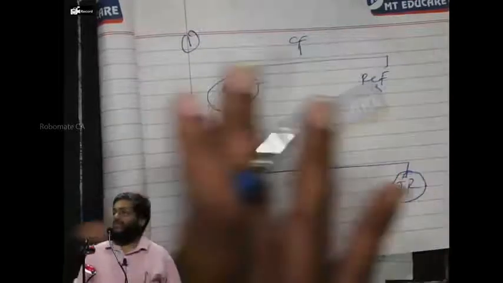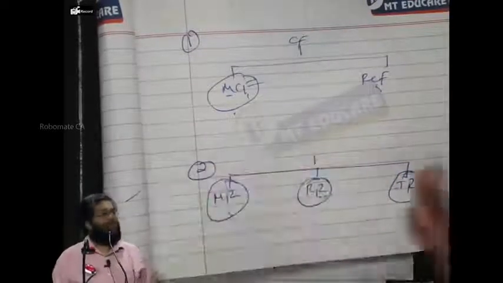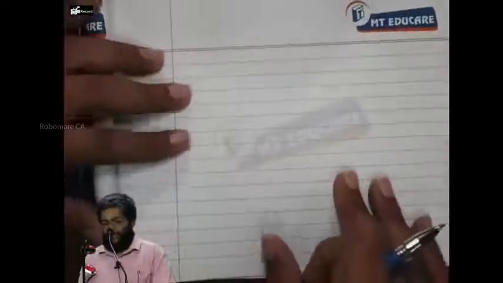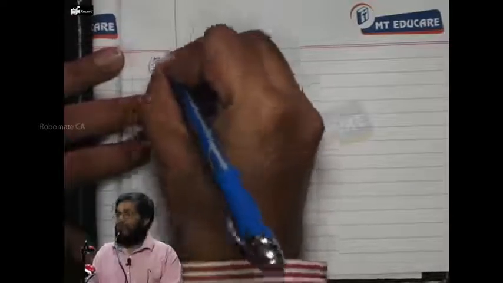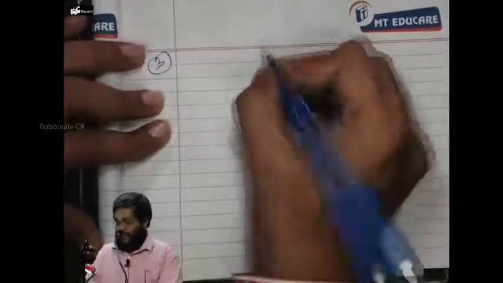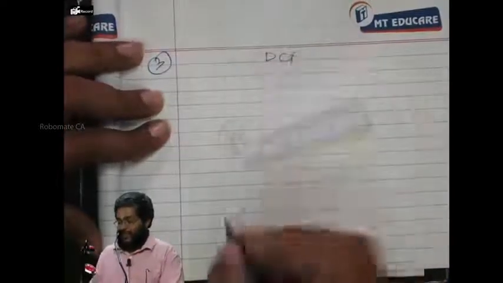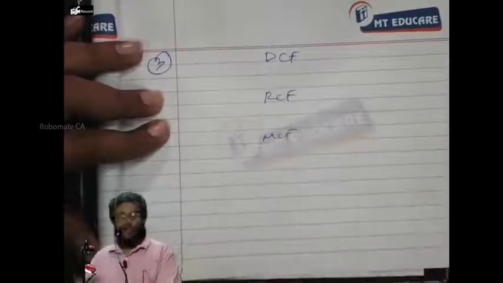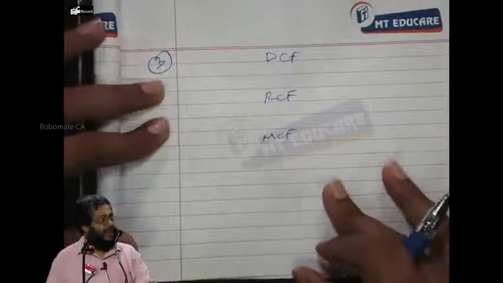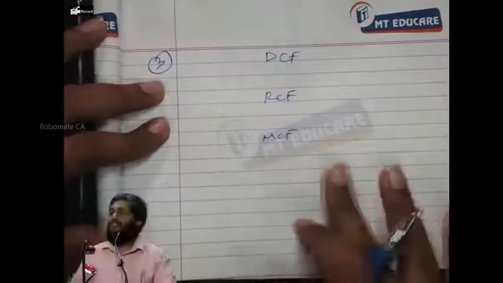Now, these are the two issues we have discussed. Can you link the two or not? Now, look at the third discussion. Tell me, how many types of cash flows are there here? I have three types of cash flows: discounted cash flow, real cash flow, money cash flow. Everybody following or not?